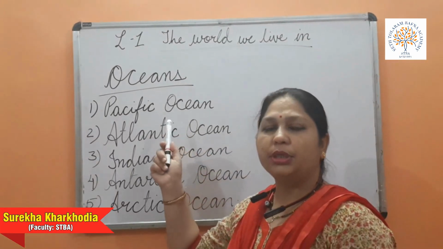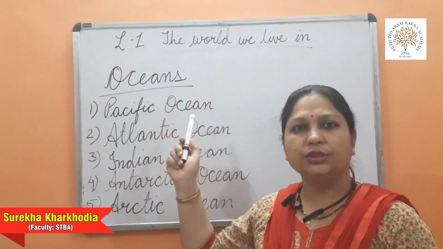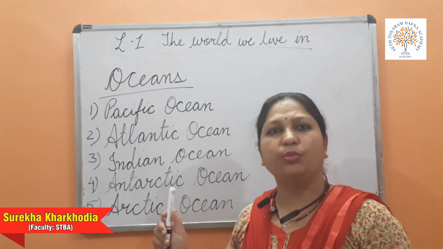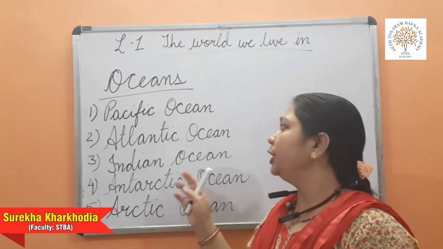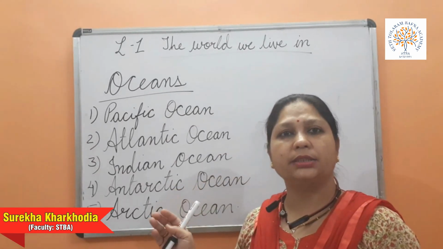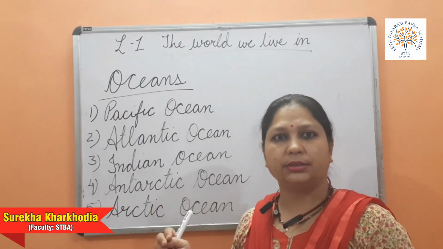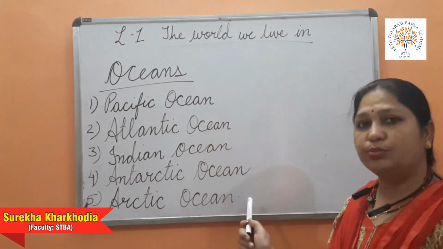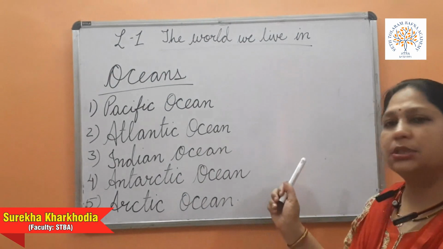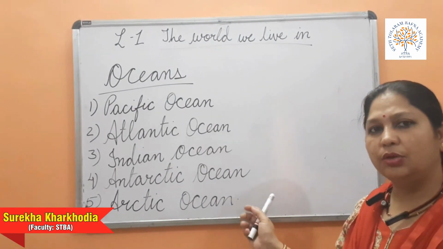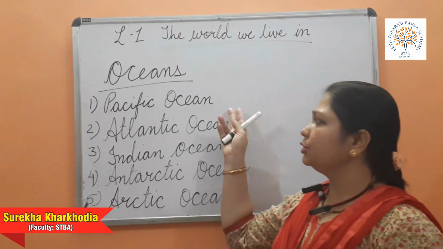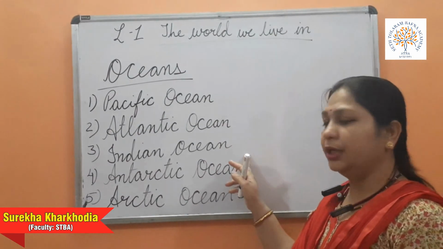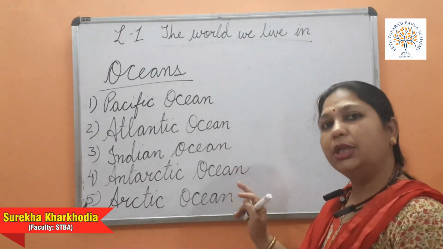Children, now our next topic is oceans. Continents we have already done, now the next is oceans. Oceans are very vast bodies of water. We cannot say where one ocean ends and where the other starts. According to their size, from the largest to the smallest, I have written the names of these 5 oceans on the board. So the first ocean is the Pacific Ocean, second is Atlantic Ocean, Indian Ocean, Antarctic Ocean and Arctic Ocean.